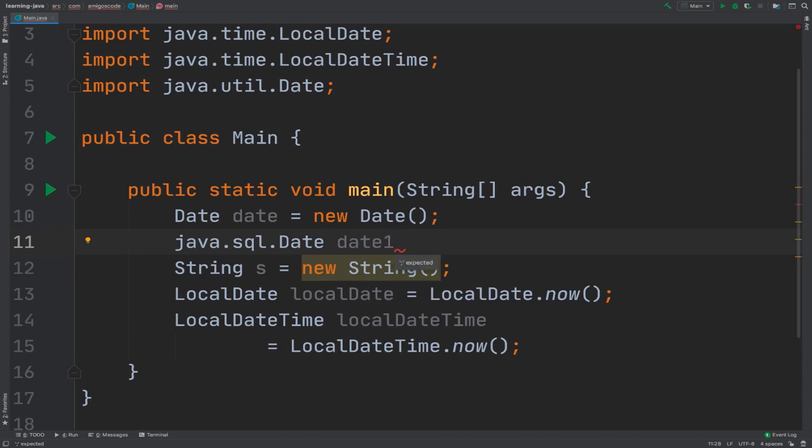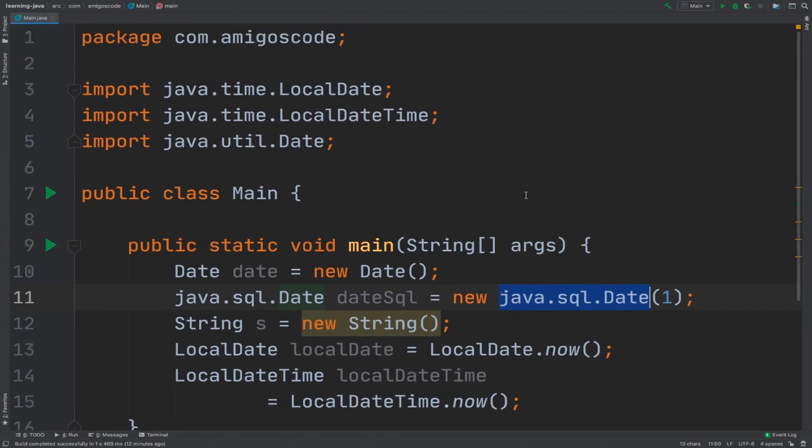So let me simply say date SQL equals to, and then java dot SQL and then date, and it should be new, and then end that with semicolon, and inside actually we have to pass a number, right? So the actual date. But you see that this is the actual fully qualified name. So I hope that now you understand what these import statements mean and when you should use the fully qualified name.